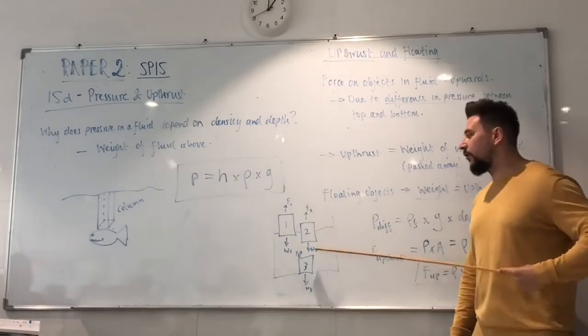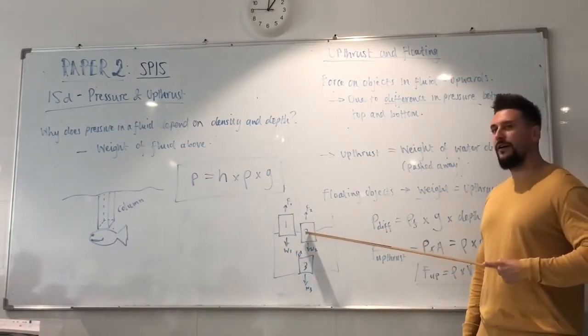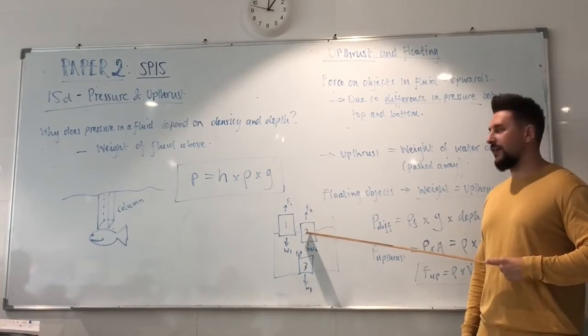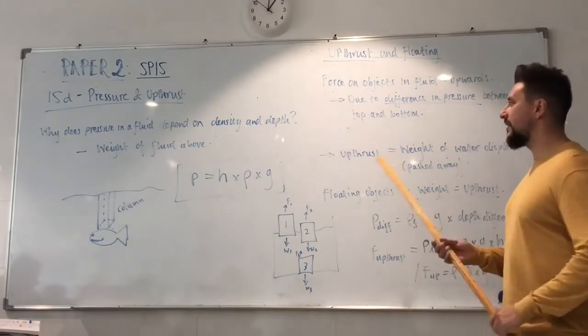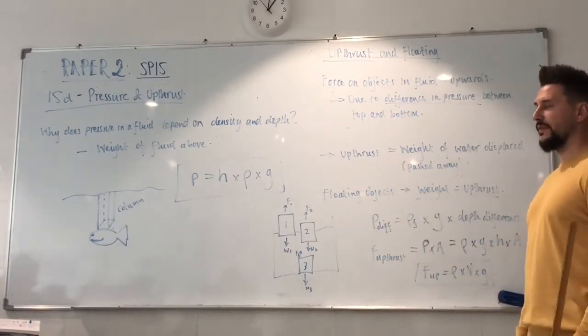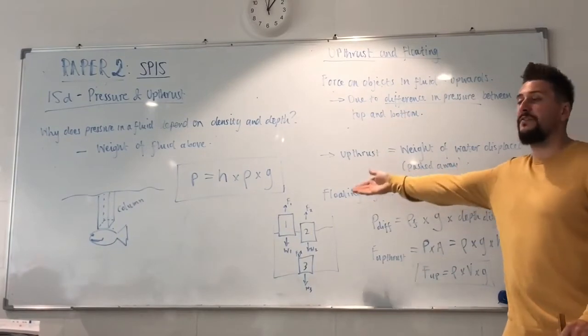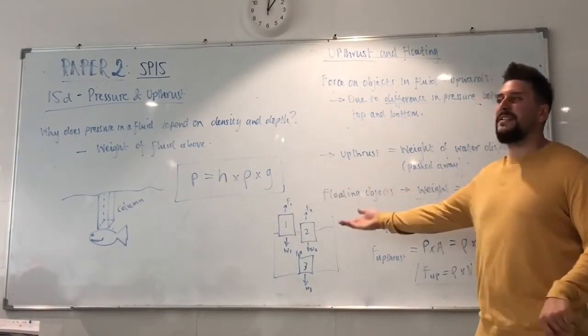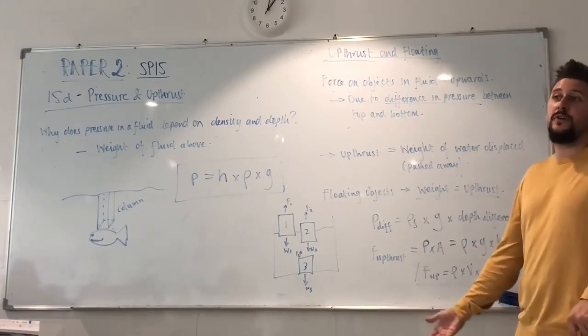Times the density of the fluid. All these upthrust forces are dependent on the density of the fluid, not on the density of the object. Okay? Times the gravitational field strength. Now, how do we calculate the upthrust force? If it's floating, upthrust is weight. It's simple. They say the mass of an object is x, times it by 10 for its weight, and then you know the upthrust is exactly the same as its weight because it's floating.